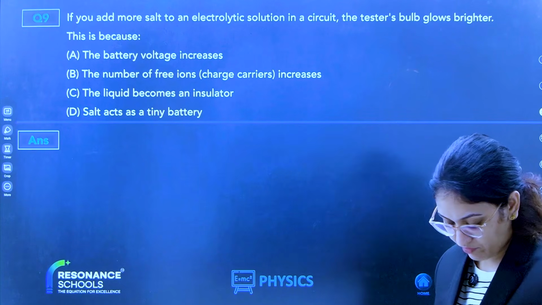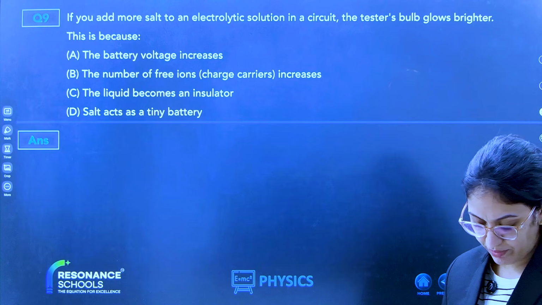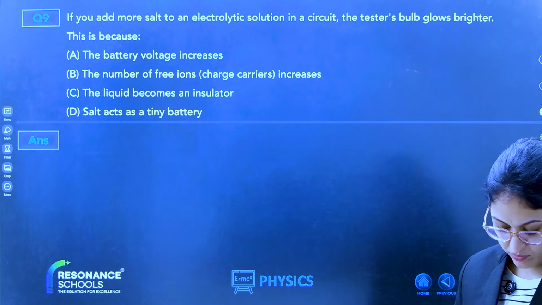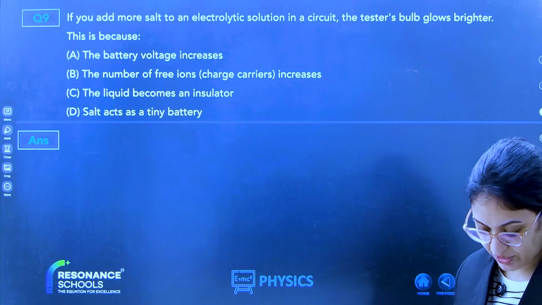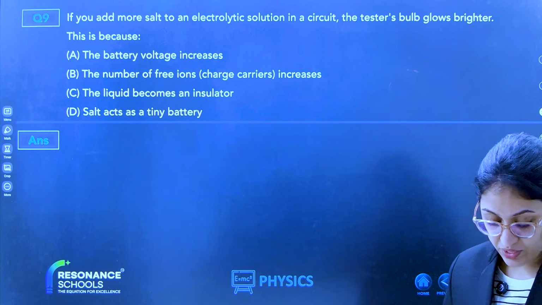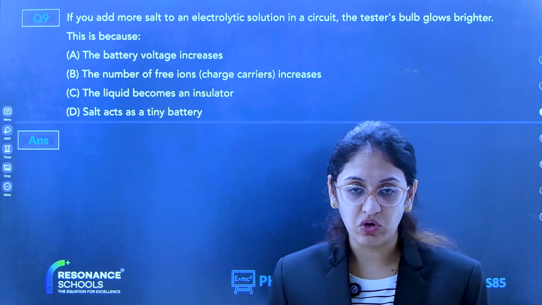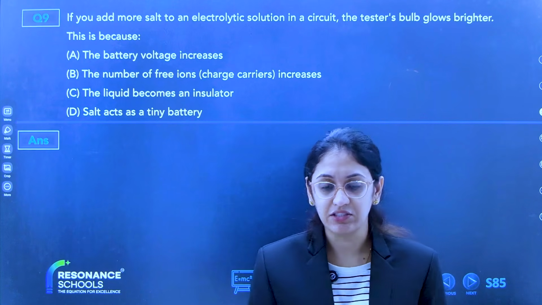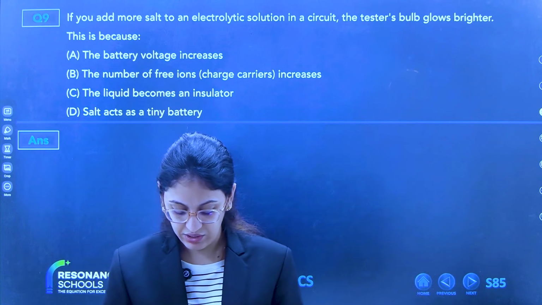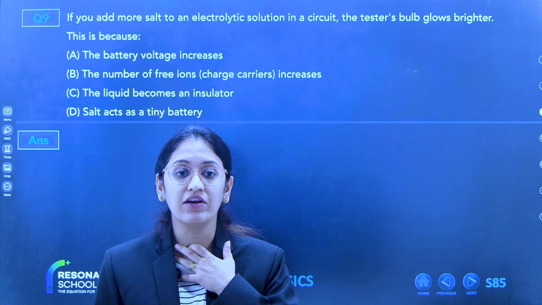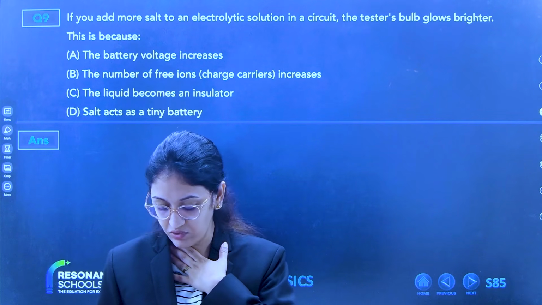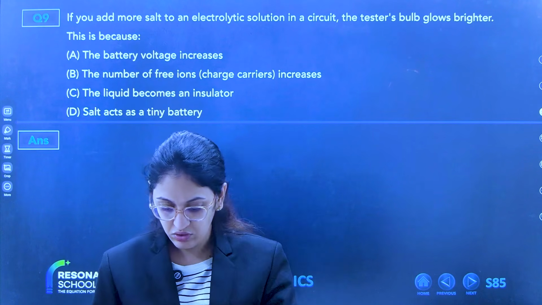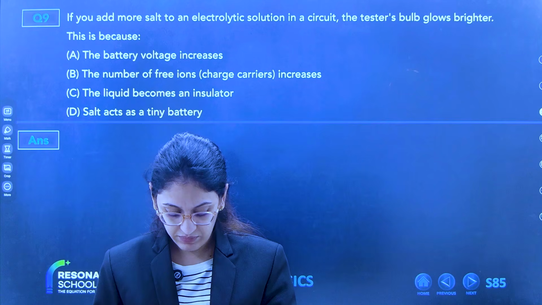Ma'am, if I open the link and fill everything correct, it's not showing, ma'am. It's saying analytical not available. So something is not correct, beta. See, the link you are opening for tomorrow's exam, you don't have to open that link. For the mock test, you can open the link and fill the details again. You have got the YouTube link also now for the exam. Have you opened and seen that YouTube video?